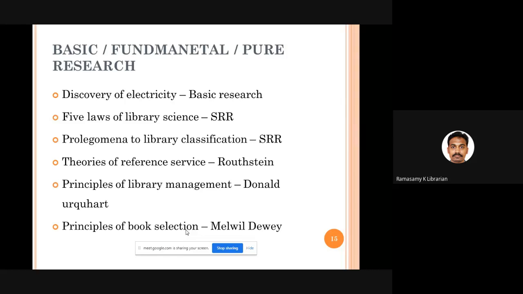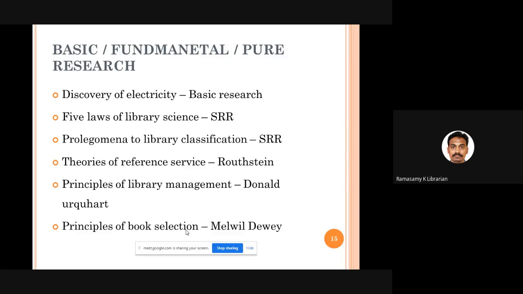It is a very common law, the 5 laws. It can be applied to any subject of library science, whether it is classification, cataloging, book selection, administration, library management, or information sources. Anywhere you can apply these 5 laws of library science. These kinds of laws have very broad application. They are not developed to meet a particular purpose or solve a particular problem. They have a very common layer.